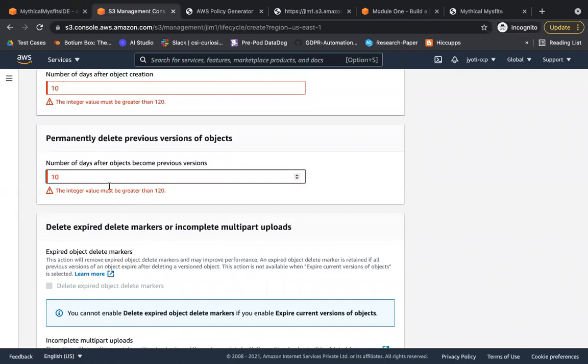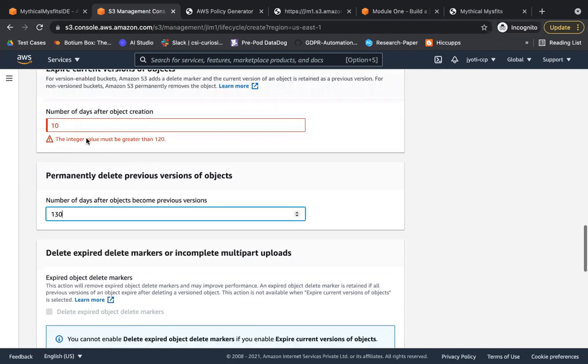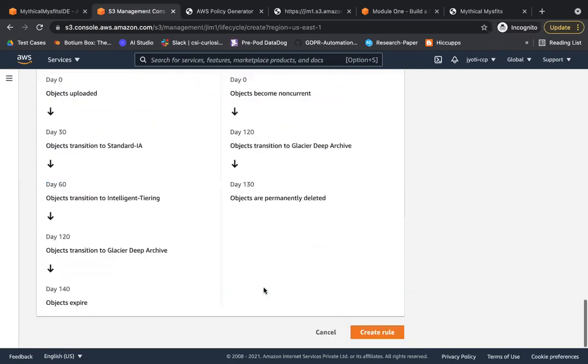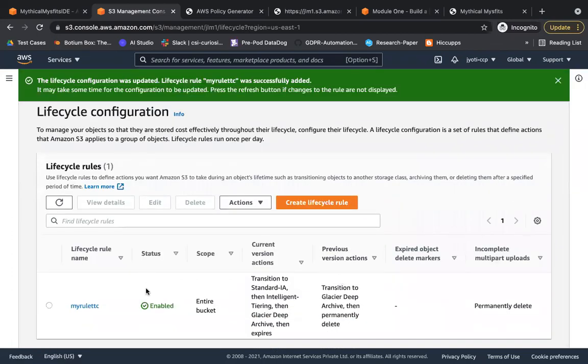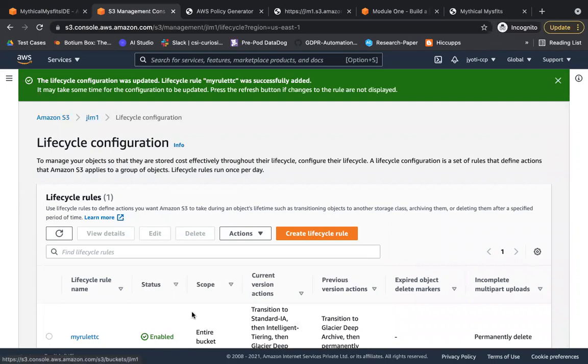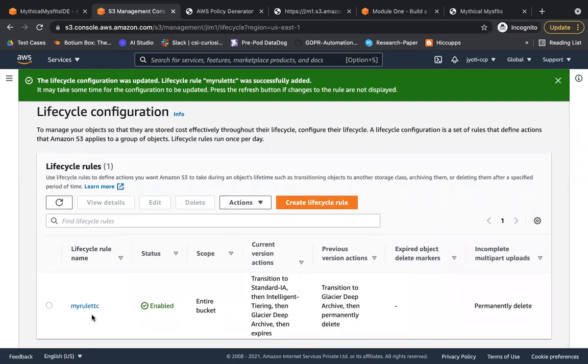See, for deletion also there is a limit. So let me do this. This is interesting. It won't let you delete after a specific time. Okay, so in this bucket, I have added this lifecycle rule. So now whenever I add an object, based on this rule, the object would be transitioned to the next storage class or deleted based on the number of days I have provided.